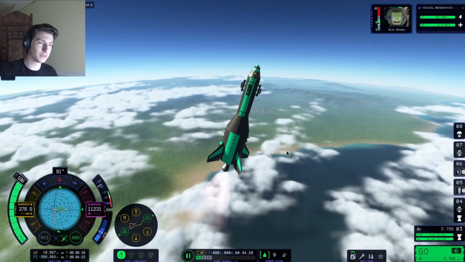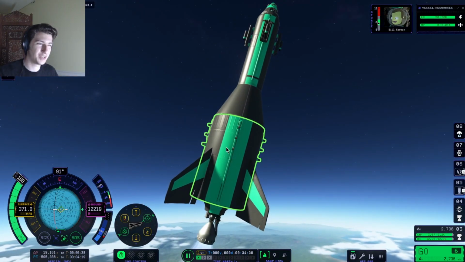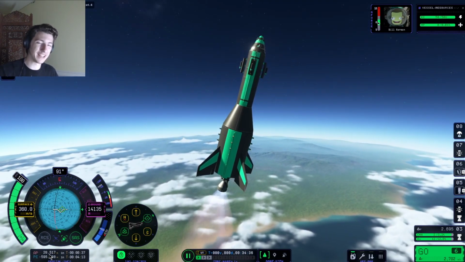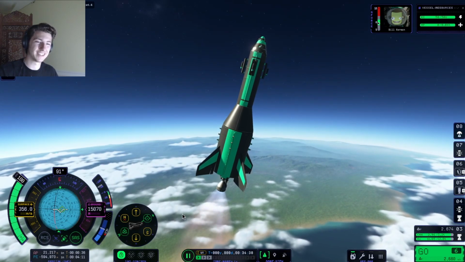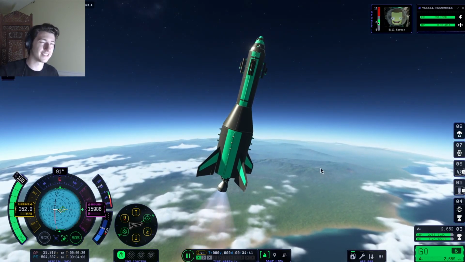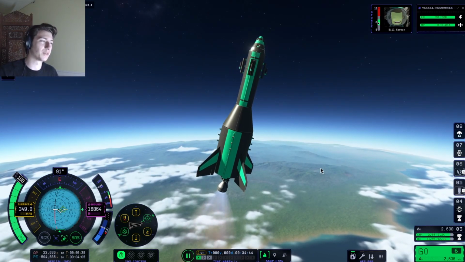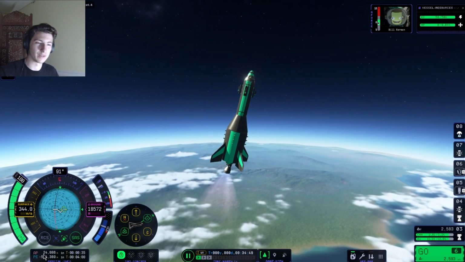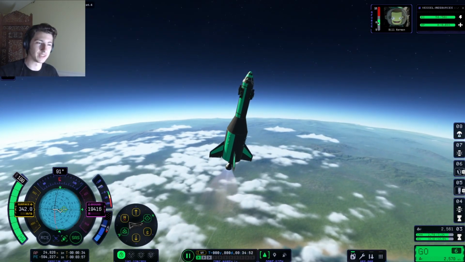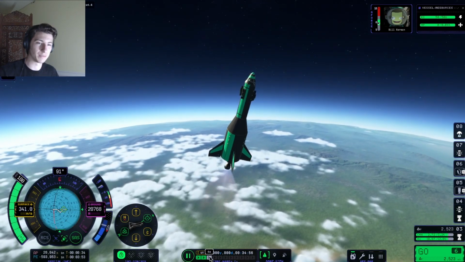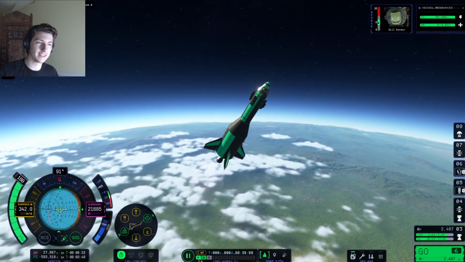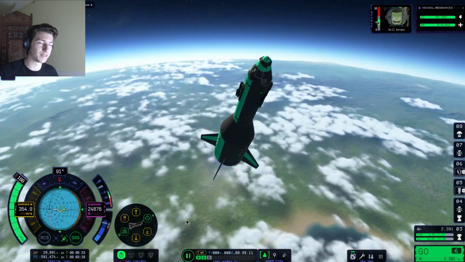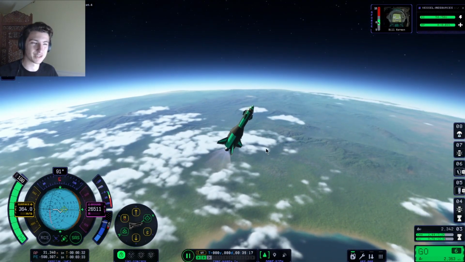Full throttle, full speed ahead with this huge fuel tank. So again, we're looking for that apoapsis to hit 80,000 meters. I think technically it's 70,000 to get into orbit, but we want to exceed that. So watch that go up. We can speed up time just a little bit. Pitch further this way, but not too far. Okay, perfect. Watching the world get smaller below us.